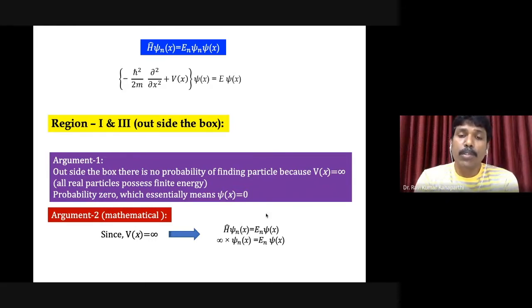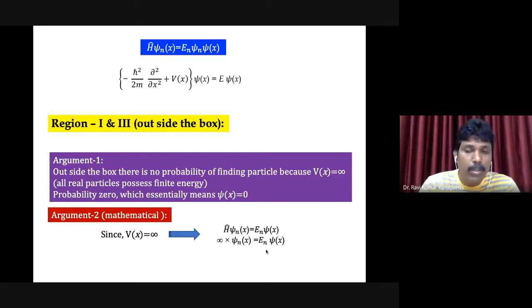Understand? I just substituted what the potential energy is. If the potential energy is infinity, definitely the Hamiltonian will be infinity, and the remaining things I just substituted like this. As you can realize, this is a particle. We already started with a known particle, and it is a real system. Any real thing that exists in the universe will have finite measurable quantities, whether it is energy, position, momentum, or whatever you may think of. All the measurable quantities are real numbers.